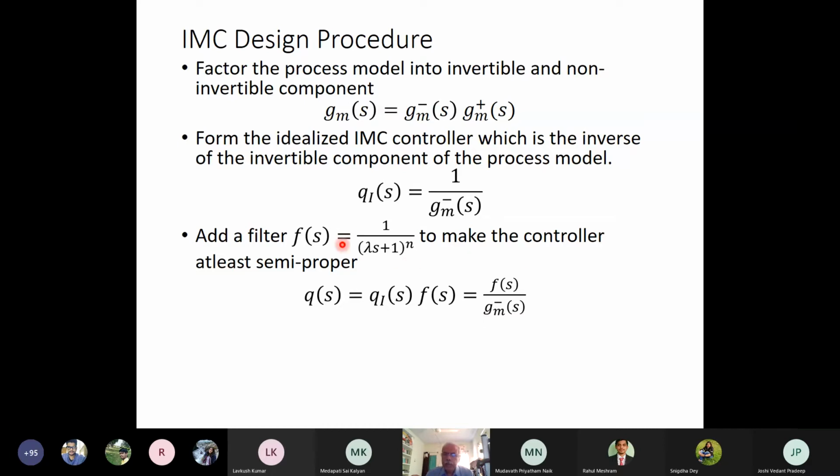Here we are basically making it at least semi-proper. That means the order of F(s) and the order of Gm minus (s) should be the same.